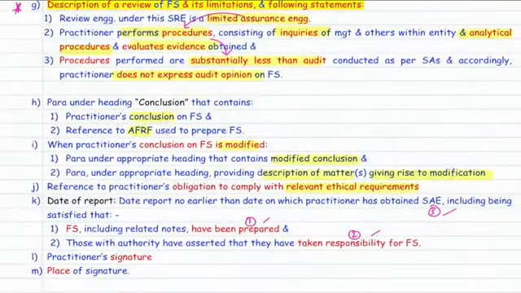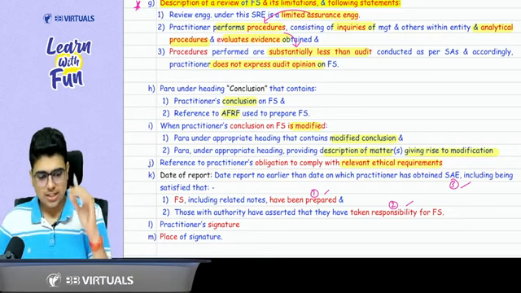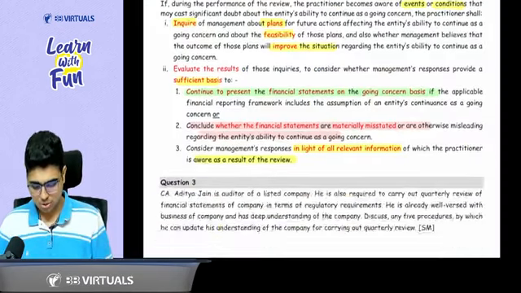Then the points are very similar. How do you give a modified conclusion? Describe the matter giving rise to modification. Date of report, don't sign the report unless financial statements are prepared, management has taken the responsibility and you have sufficient and appropriate evidence. Then your sign and place of signature. Done, sir. Sir, you said that you will make us do a good question.